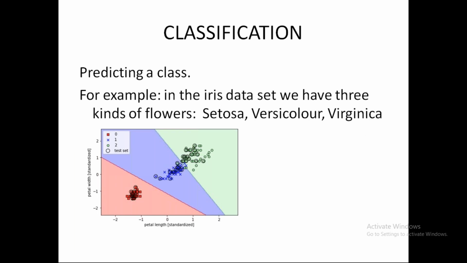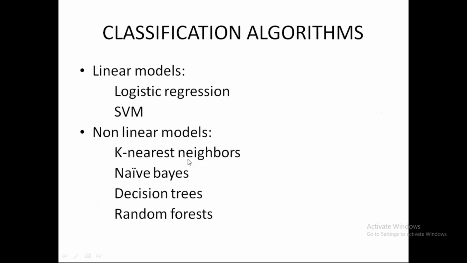Now, classification. So basically in classification, what we do is we predict a class. So let's say I'm given the iris dataset. It is a very common dataset. And here I'm predicting my classes. So I have three kinds of classes: Setosa, Versicolor, and Virginica. These are the three classes that are given to me. So what classification does is it creates classes to separate the data samples according to their predicted class.